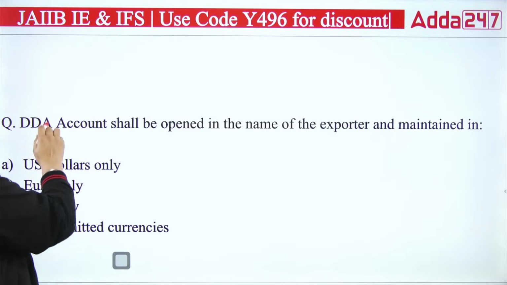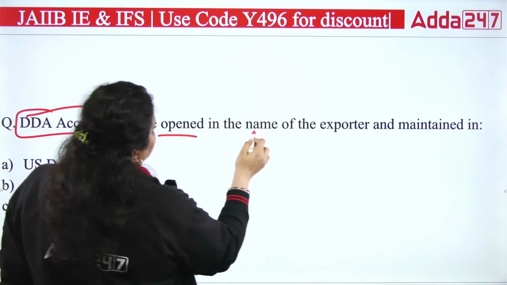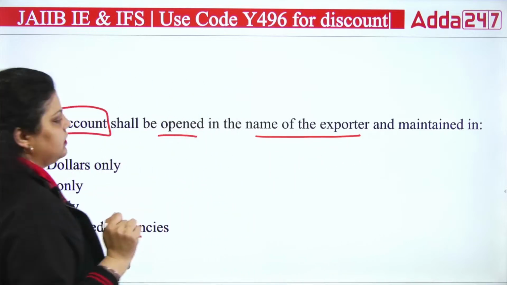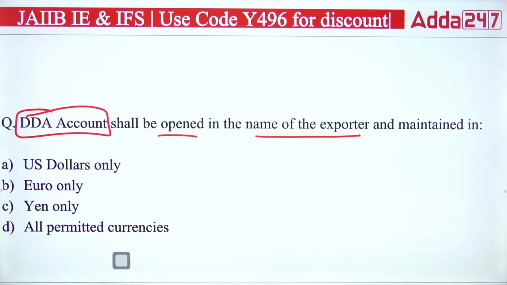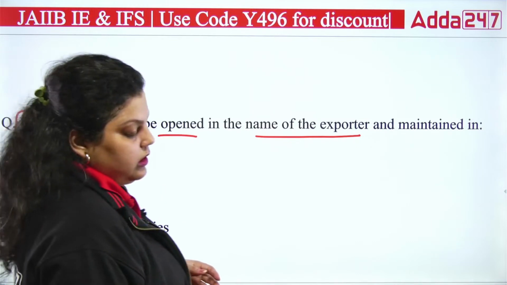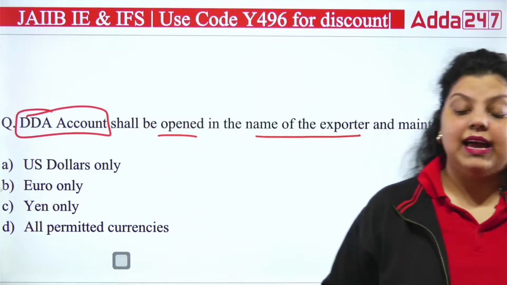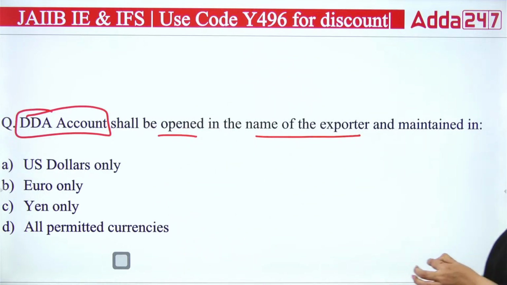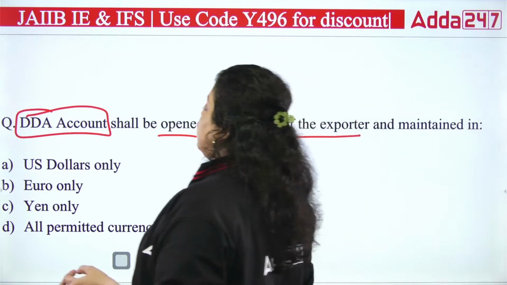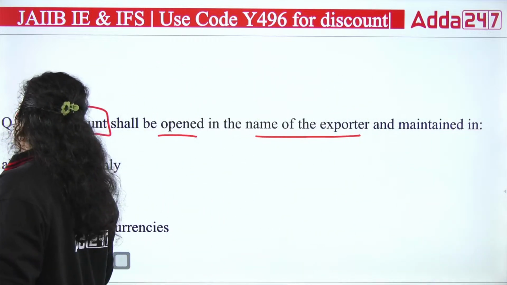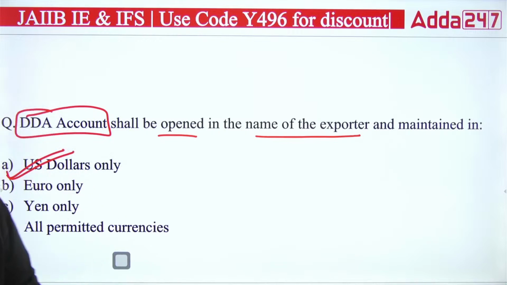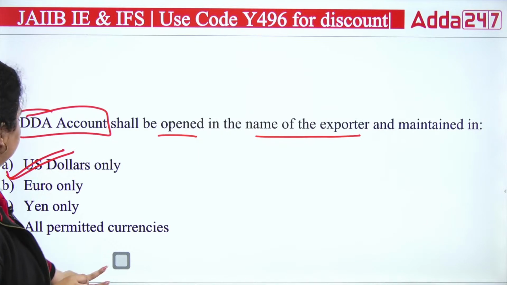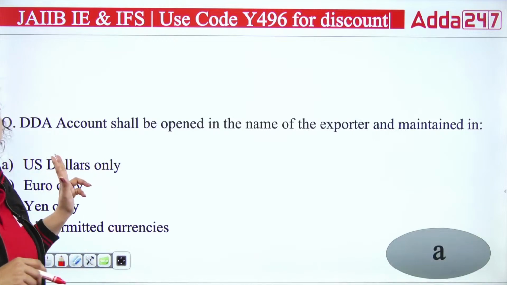DDA account shall be opened in the name of the exporter and maintained in which currency? US dollar, euro, yen, all permitted currencies. So what is a DDA account? It's a Diamond Dollar Account. The full form itself indicates it's the Diamond Dollar Account, and it is in US dollars only. The account will be in US dollars only. So DDA is the Diamond Dollar Account which will be opened in US dollar currency only. So the right answer we have is A.